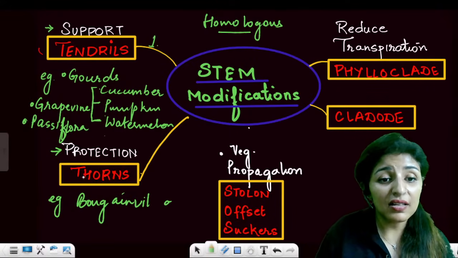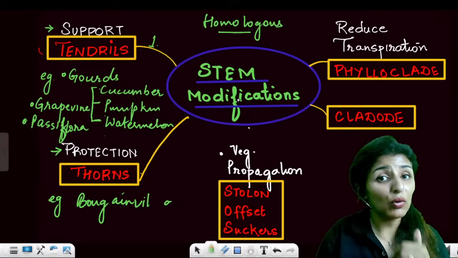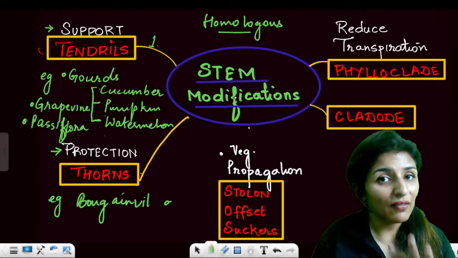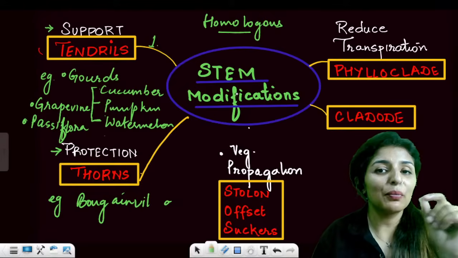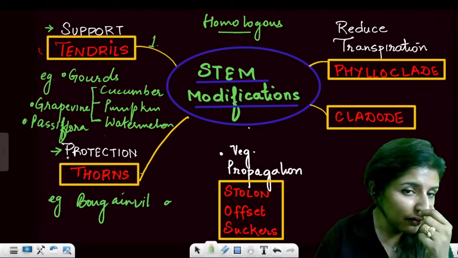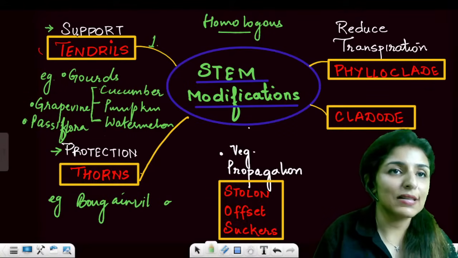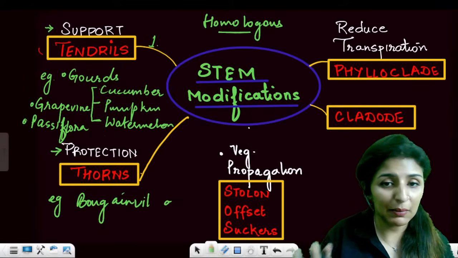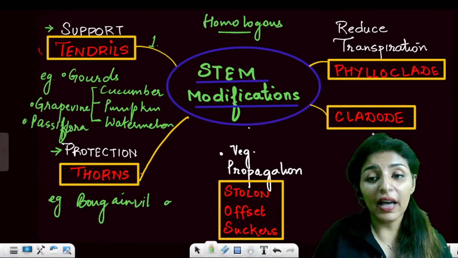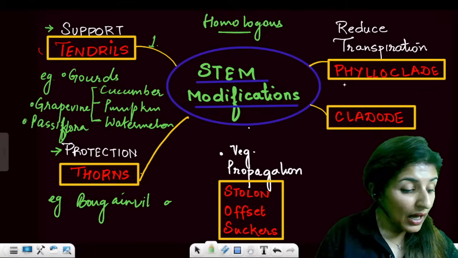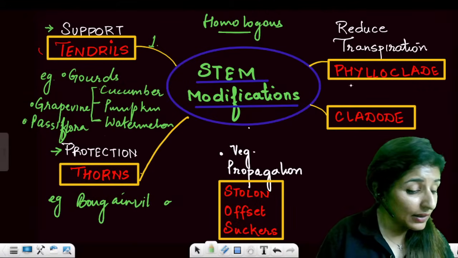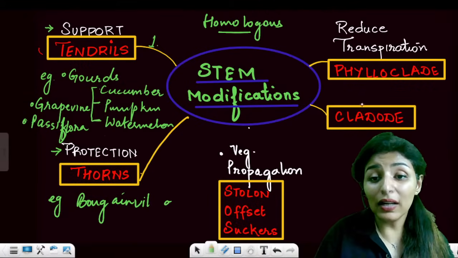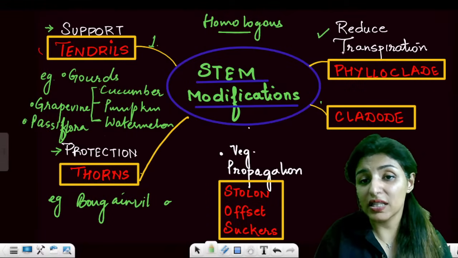Stem tendrils and thorns and phylloclades, they are all homologous because they have the common origin, which is stem, but they will play different functions. And we can see the function played by tendril is support. Then thorns are meant for protection from browsing animals. Are these points clear? Then we have cladode and phylloclade. Are these points clear till here? Now, phylloclade and cladode, they are both meant for reducing the transpiration.